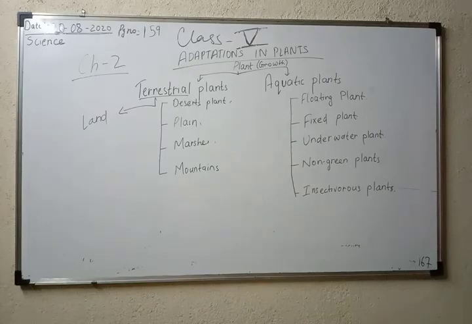So what are the main characteristics you will write down? The first characteristic is their roots are very deep, okay, so that they can reach the water level. The second one is modification of leaf into spines to reduce the loss of water vapor. And the third one is their stems are very thick, having an outer waxy layer, that is called cuticle, which prevents the water vapor loss, and also the stem is used to store the water in it.